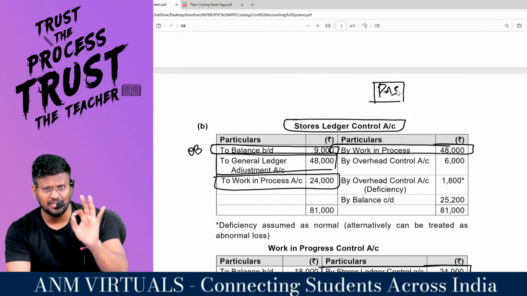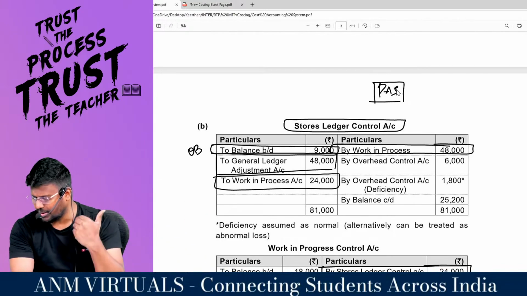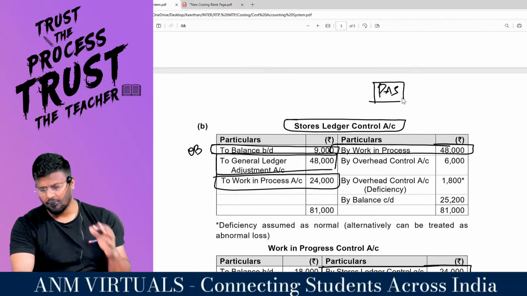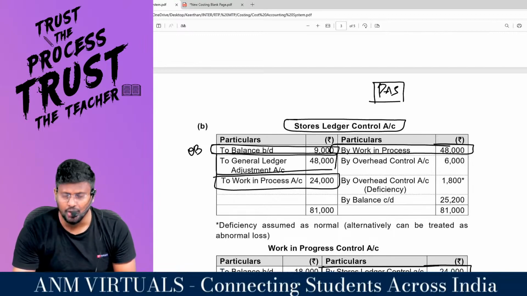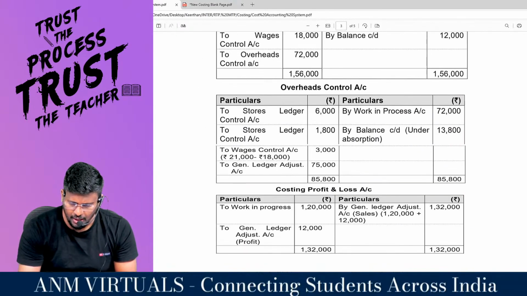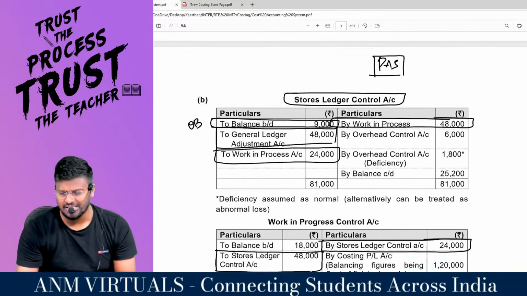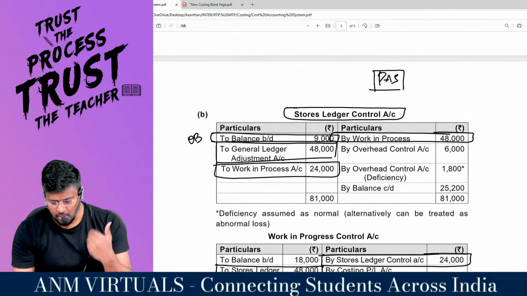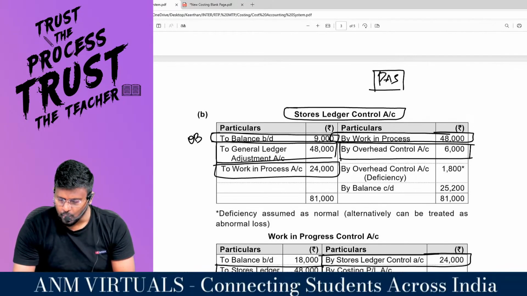Generally overhead, sir, since I am manufacturing without incurring production overhead, I can't complete the manufacture. So my dear lovable students, production overhead control account debit to stores ledger control account. On the overhead control account debit side, to stores ledger control account 6,000. On the stores ledger control account credit side, by overhead control account 6,000.